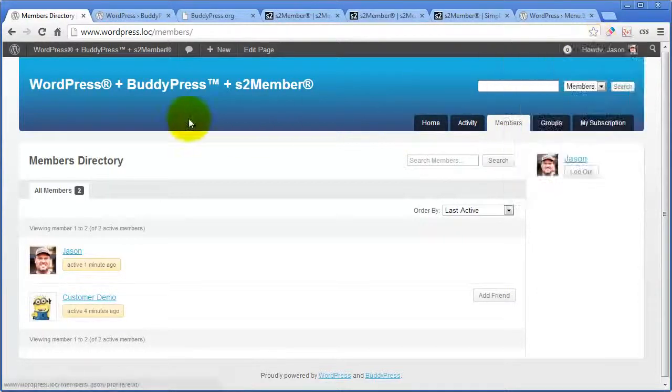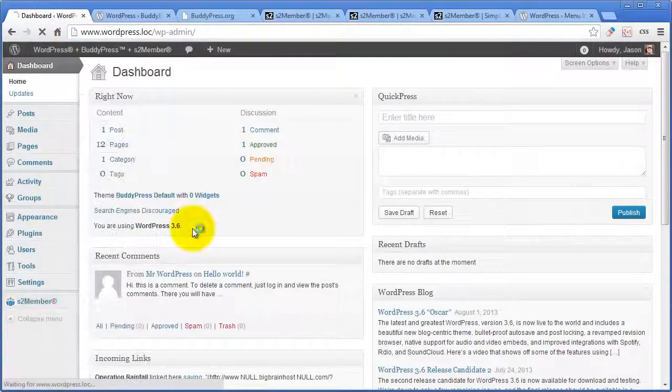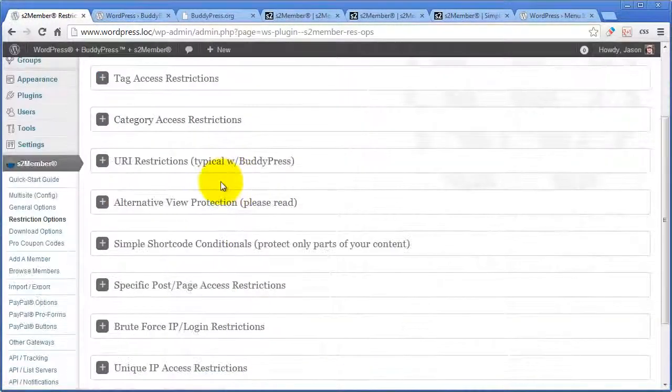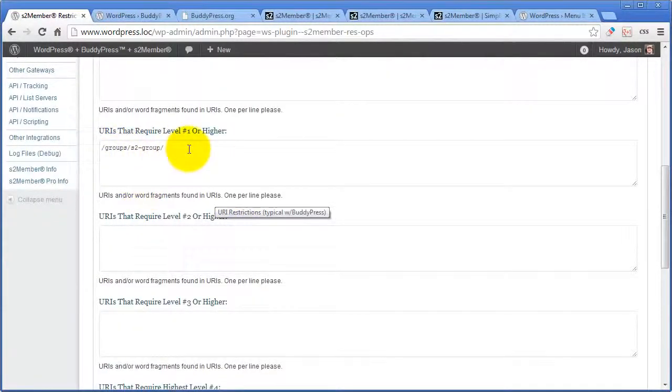I'm already logged in as the administrator. Let's go to the dashboard, go to S2 Member Restriction Options. S2 Member has a special functionality for BuddyPress called URI Restrictions. And there's some documentation here and some examples, but let's just do one quick example.